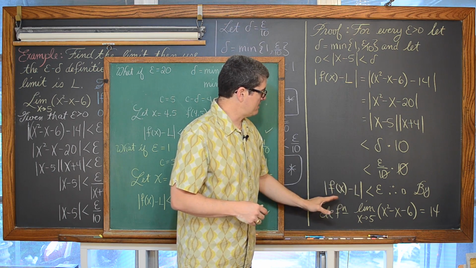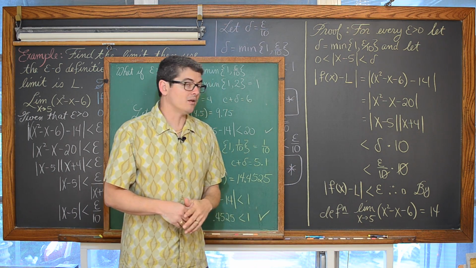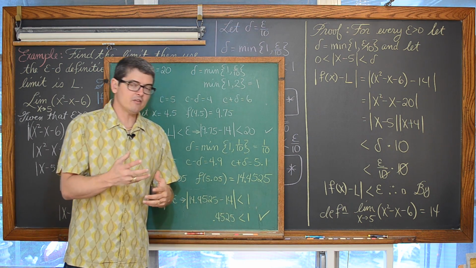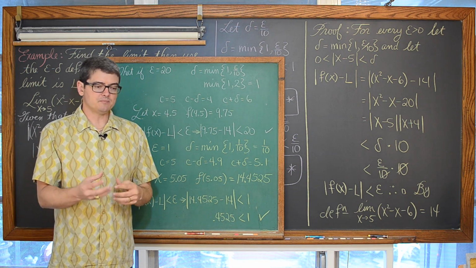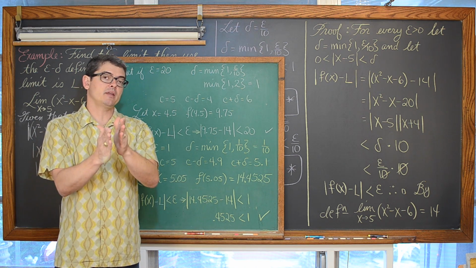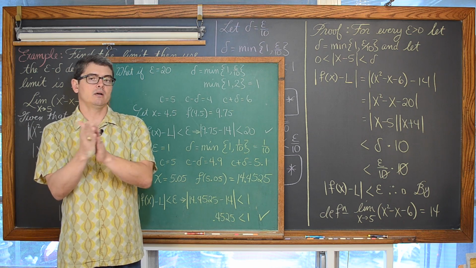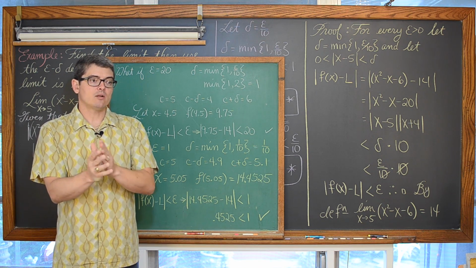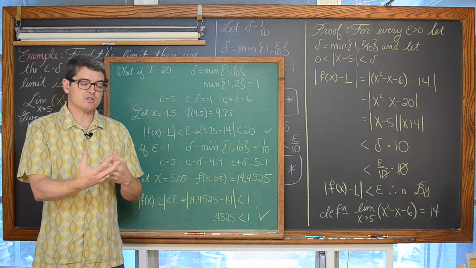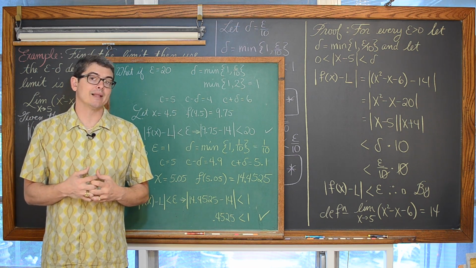We showed that the absolute value of f of x minus L is indeed less than epsilon, but that idea that you give me an arbitrary epsilon, and then from that I'll develop a delta such that if x is within delta of c, that when you plug that x into the original function, you get the difference between the function's value and the limit, which is less than epsilon.